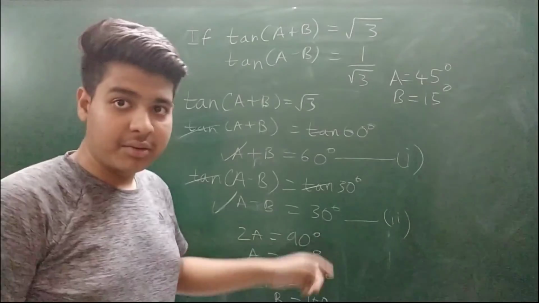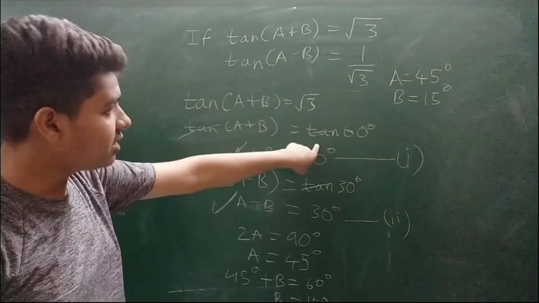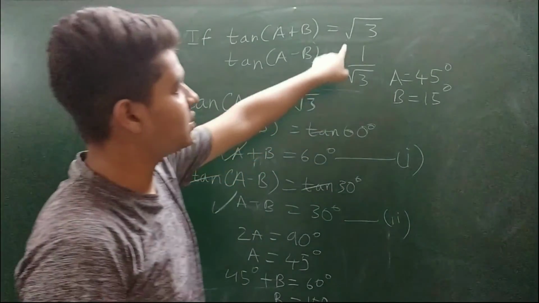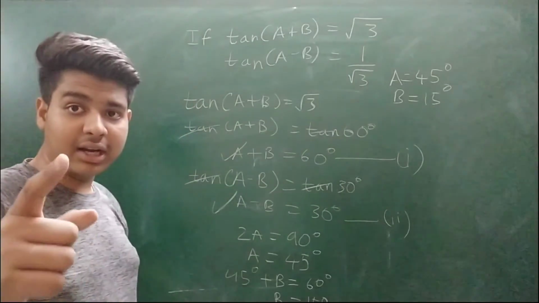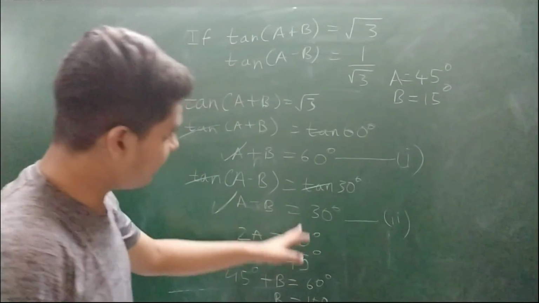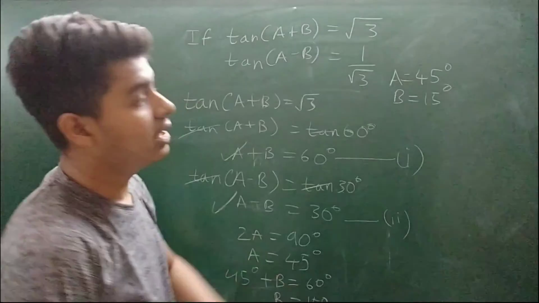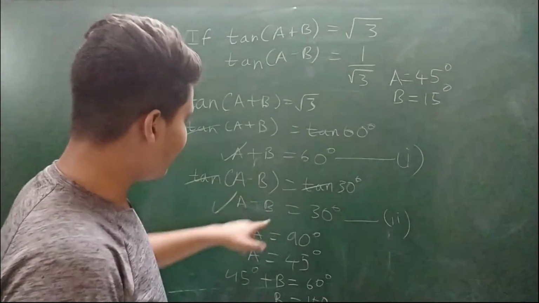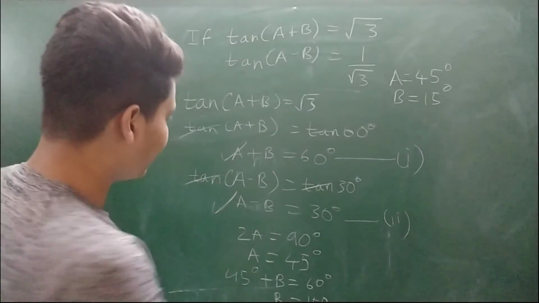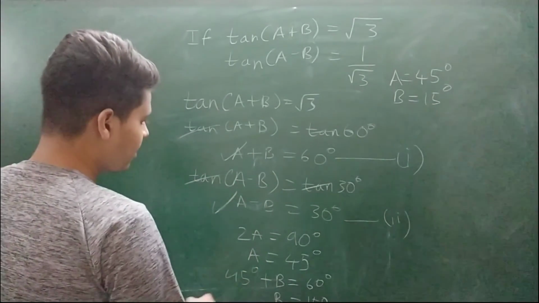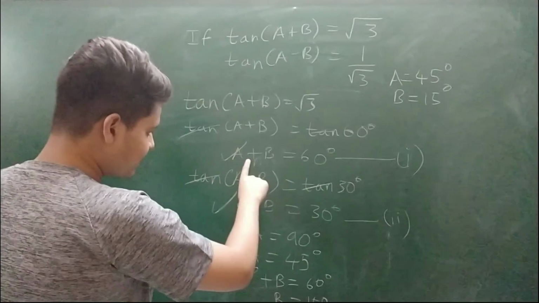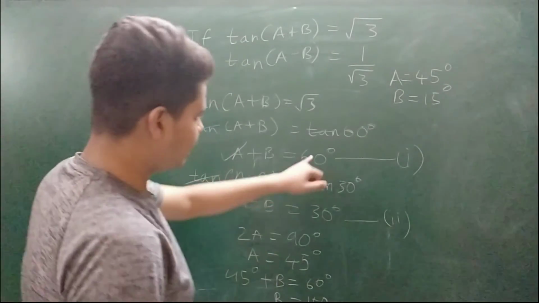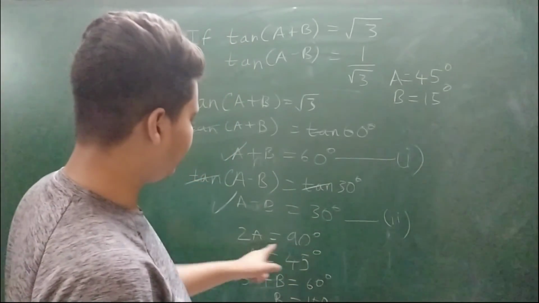I'll explain it again. We have written tan 60 degree here because root 3 is equal to tan 60 degree. I have proven it in the table, and tan 30 degree is equal to 1 upon root 3. This has also been proven in the table. So a plus b and a minus b, on adding we can cancel plus b and minus b. So we have 2a, and 60 degree plus 30 degree is equal to 90 degree.